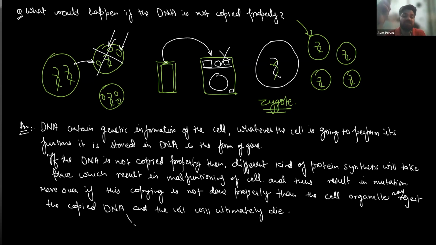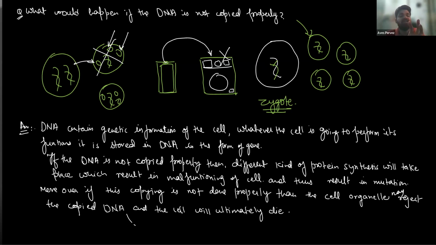Mutation is a sudden change in the DNA, a sudden change that results in improper functioning of the cell. Like the cancer cells are mutant cells, because there is a sudden change in the DNA and they are not performing the same or similar functions.